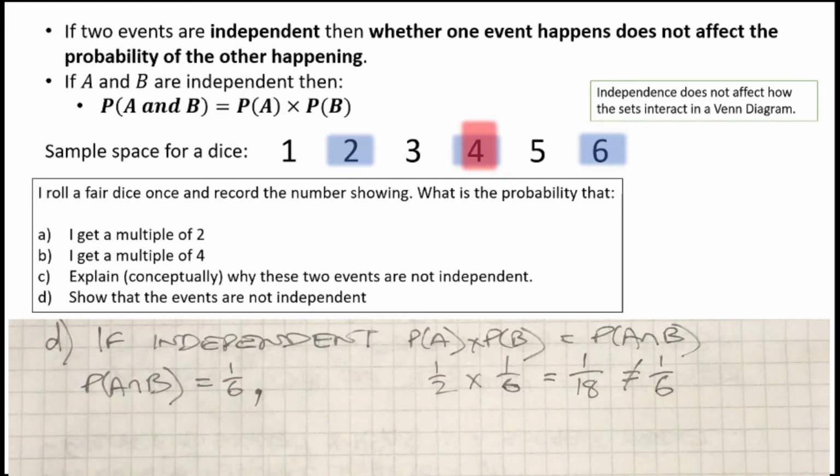Only if the probability of A multiplied by the probability of B equals the intersection do we have independent events. You cannot tell just by looking at the way the Venn diagram is drawn. You can for mutually exclusive because there's a big gap between the two events, but there's no visual indicator as to whether or not two events are independent. You have to do the test.